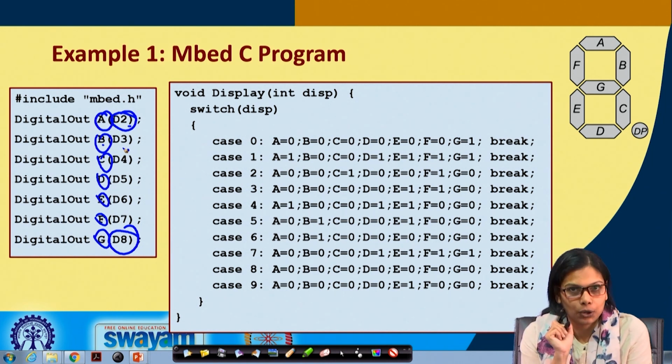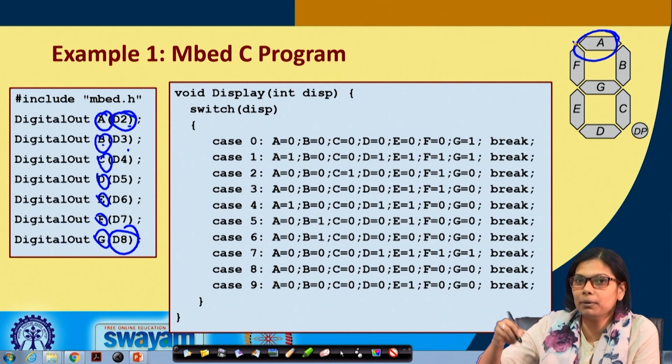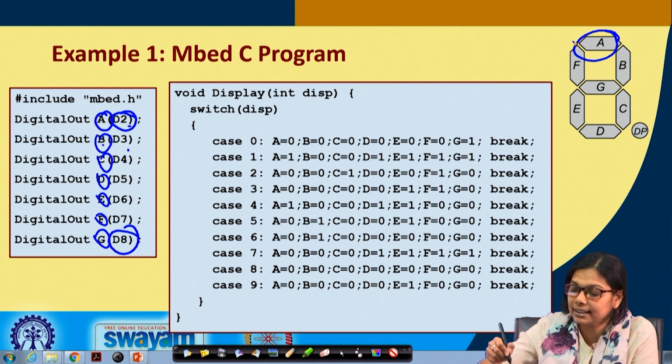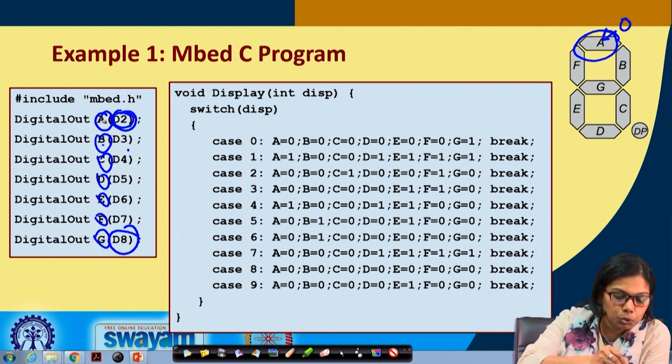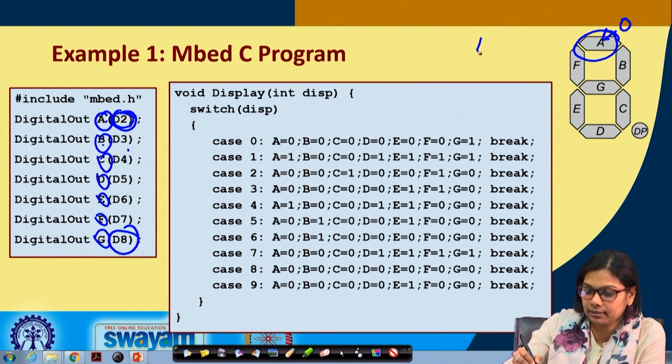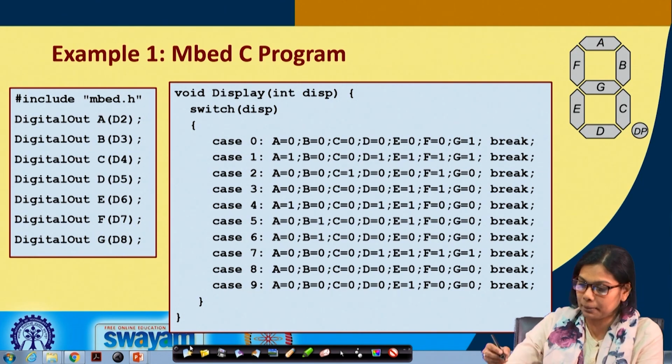Now, it is a common anode segment, and the common point is connected to VCC. This segment will glow when we pass a 0 value to this line. So, for A, you have to pass a 0 on D2. Then only this particular segment will glow.